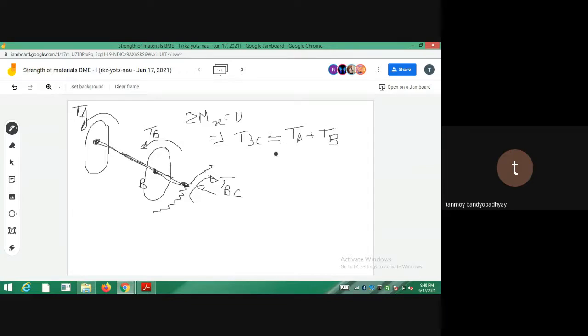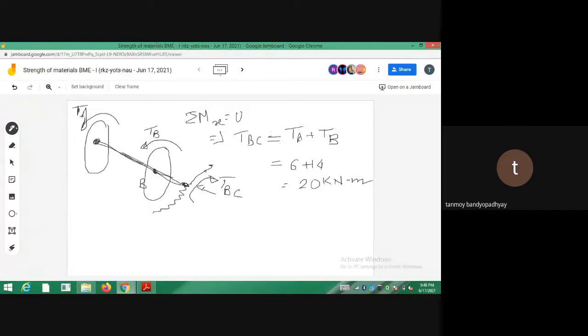So TA plus TB. What is the value of TA given? The value of TA is given, see 6 and 14. So it should be 6 plus 14, that is equal to 20 kilonewton meters. And once you get the value of the torque, you can calculate the maximum shearing stress acting on the point BC.